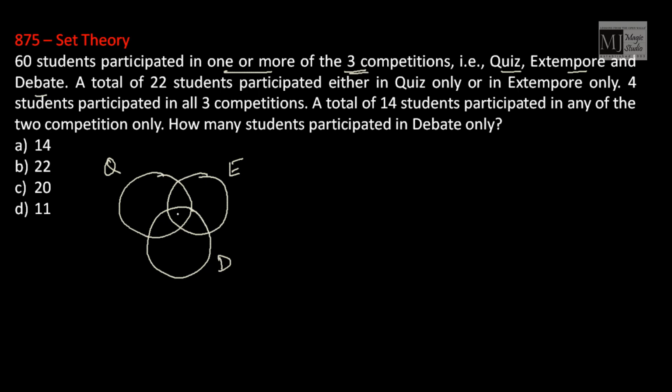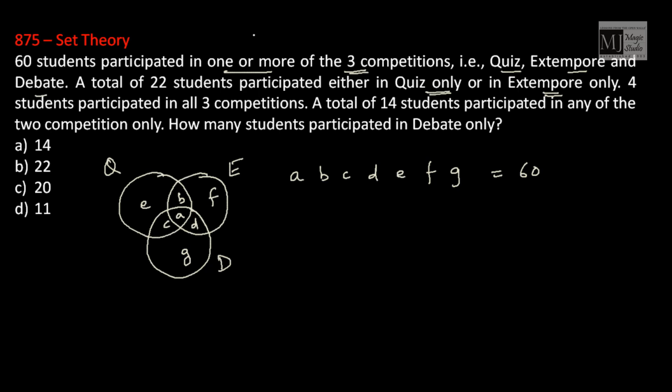Okay, let me mark these first. Let it be A, B, C, D, E, F, G. Now 60 students participated. That means A, B, C, D, E, F, G equals 60.